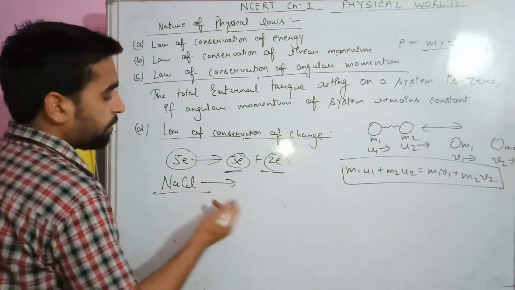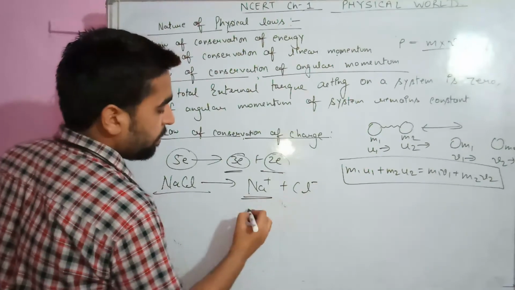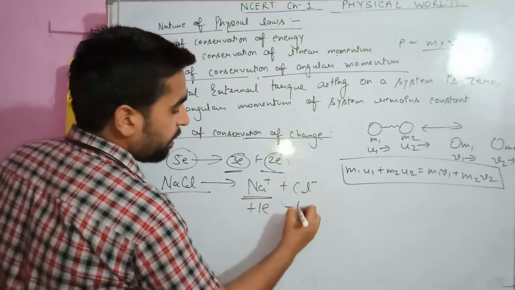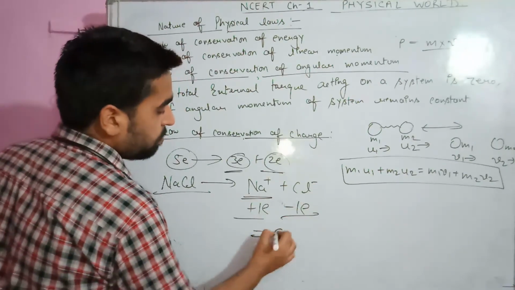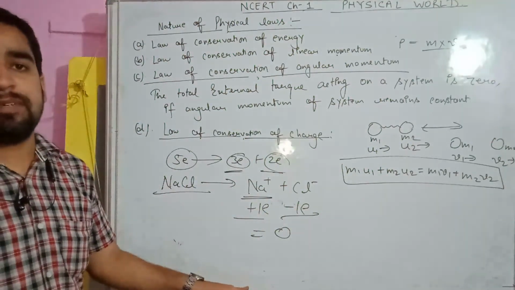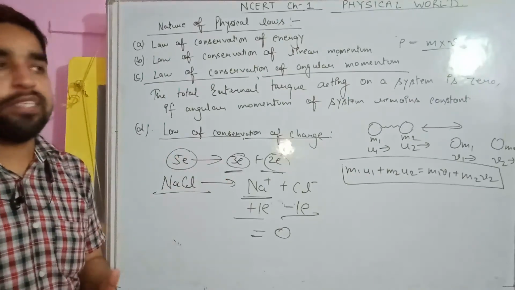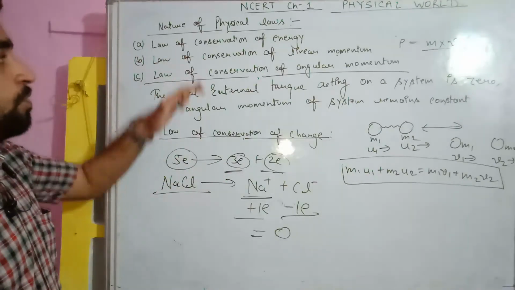Now, suppose this is further broken down into Na plus and Cl. What is the charge here? Plus 1 electron. What is the charge here? Minus 1 electron. What is the net charge? 0. So, the total charge of a system is always conserved. That is known as the law of conservation of charge. So, these are the four laws of the nature of physical laws.